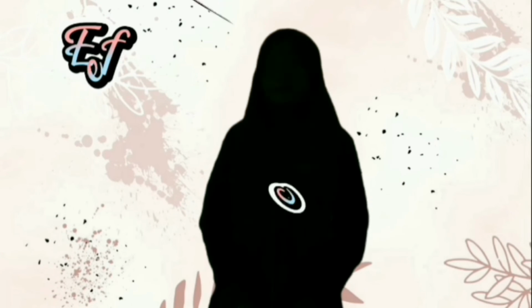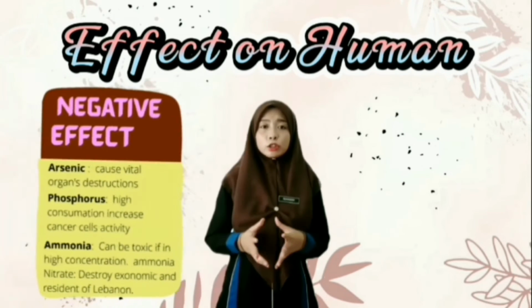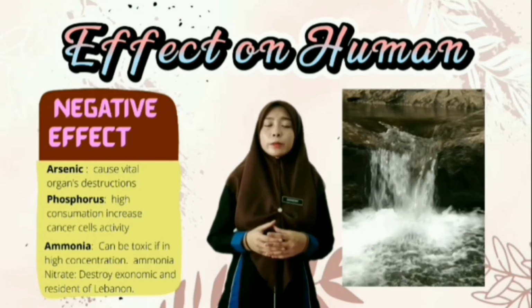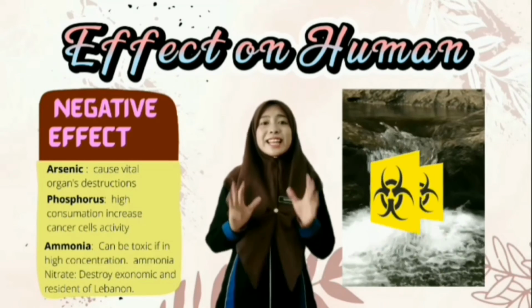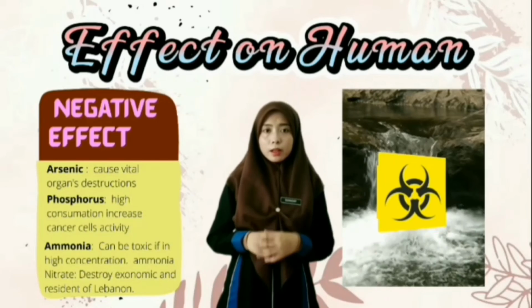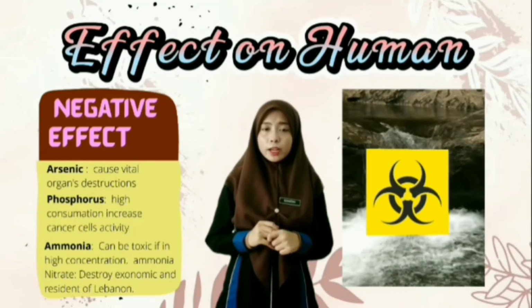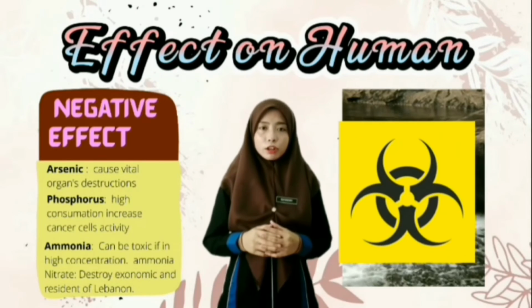Now let's proceed to the effects of group 15. I will be focusing on the effects of group 15 on humans. In 2001, an arsenic-contaminated river in Bangladesh killed 9,000 people. The cause of death was vital organ destruction.